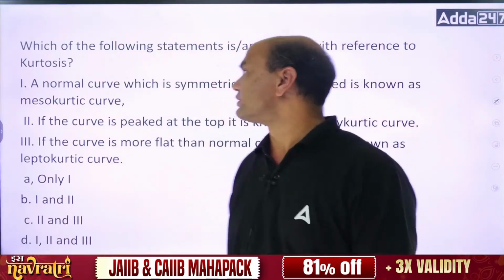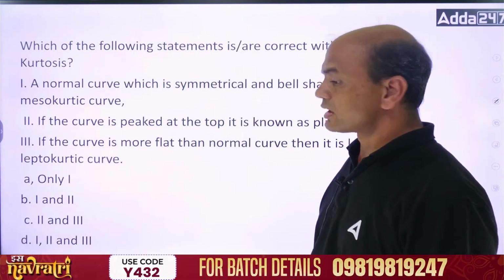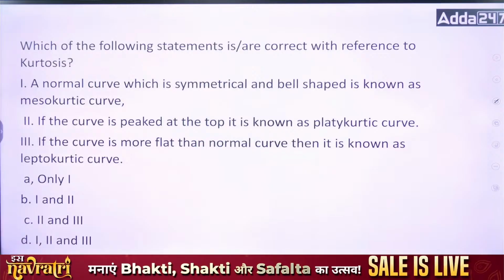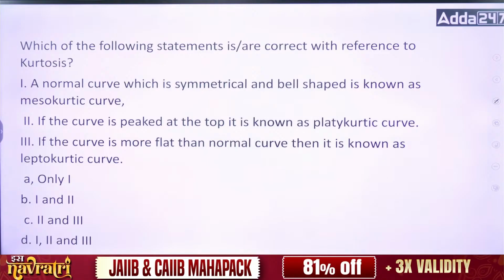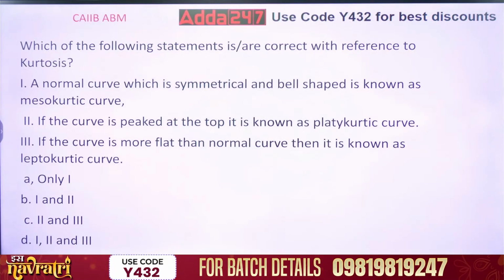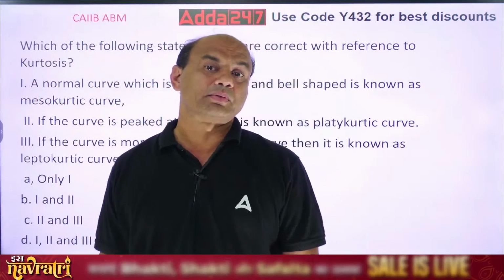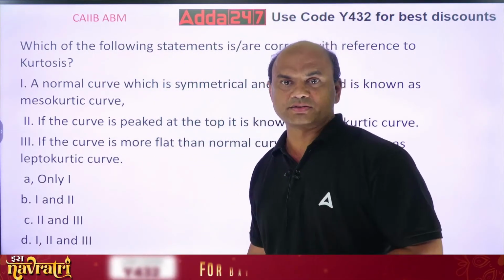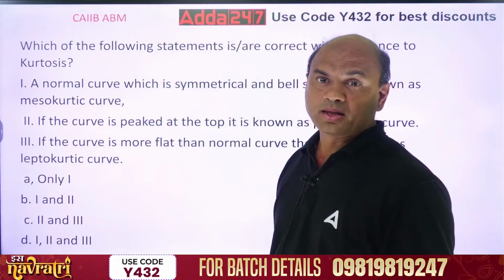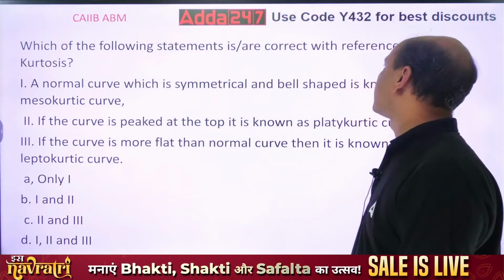Next, which of the following statements is or are correct with reference to kurtosis? So, which of them is correct regarding kurtosis? Think of it, read. So read this, kurtosis. See, skewness and kurtosis, these are the important chapters, important topics in your ABM chapter number 3, skewness and kurtosis. Okay, measures of central tendencies, very important, very difficult chapter. And skewness and kurtosis are really difficult. Which of the following statements is or are correct with reference to kurtosis?